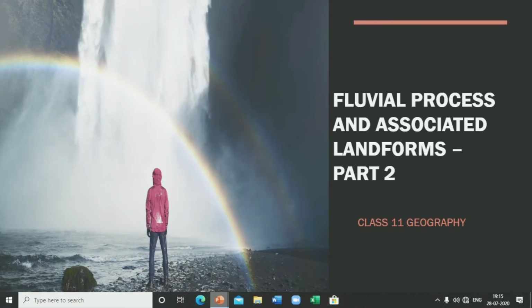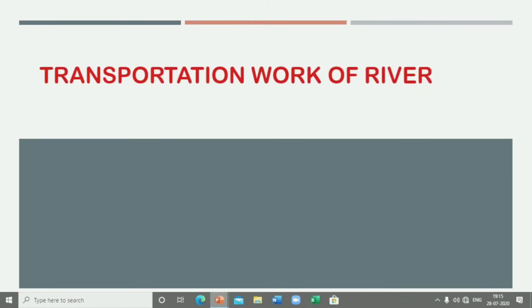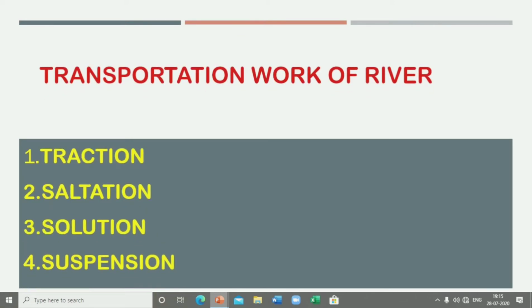Hello class, today we will start with the fluvial process and associated landform, the second part. In the previous class we have already done the erosional work of the river. Today we will start with the transportational work of the river, that is the point when the river leaves the mountain and enters the plain land, where it starts the transportational work.